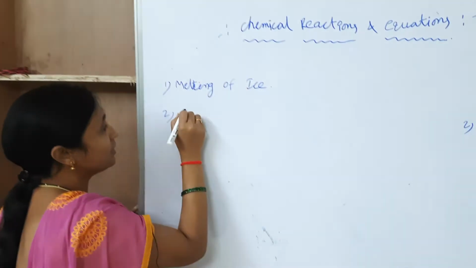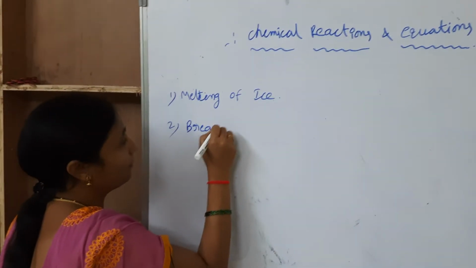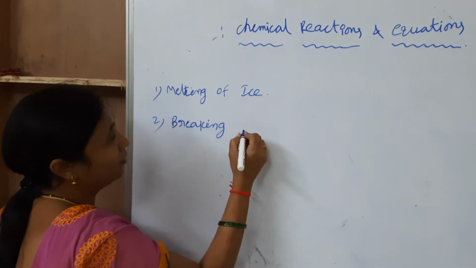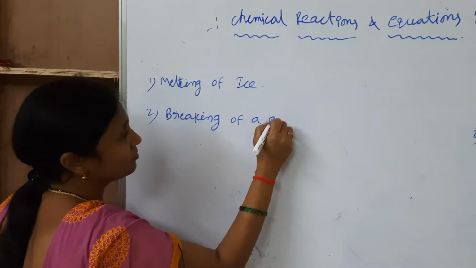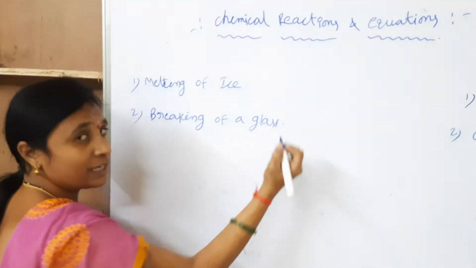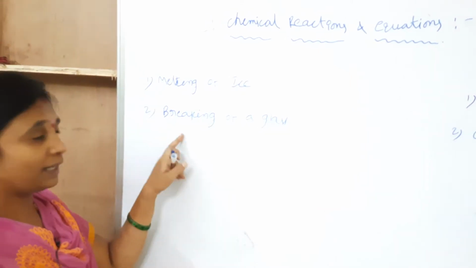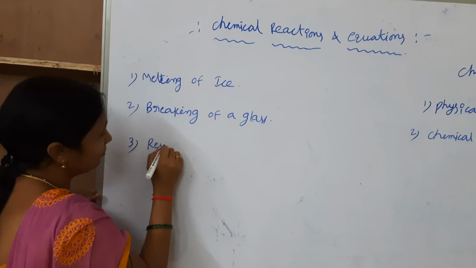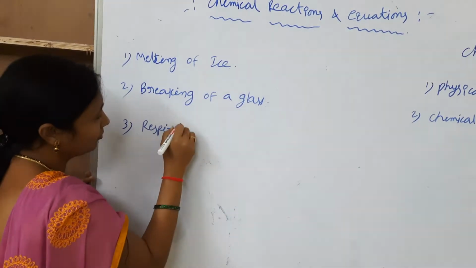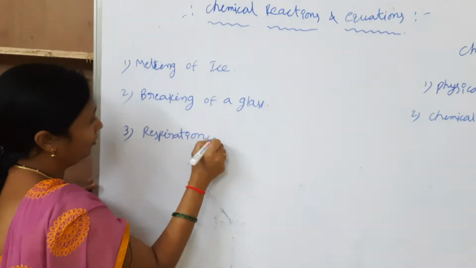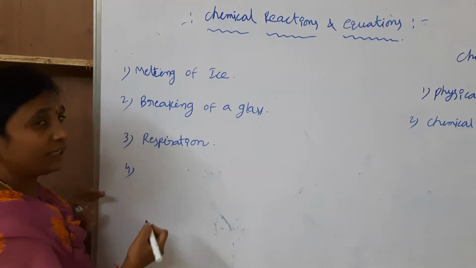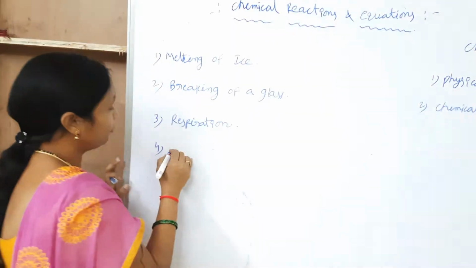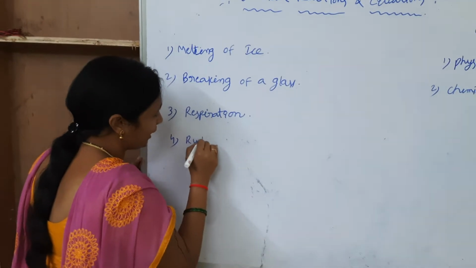The second example is breaking of a glass. The third one is respiration.